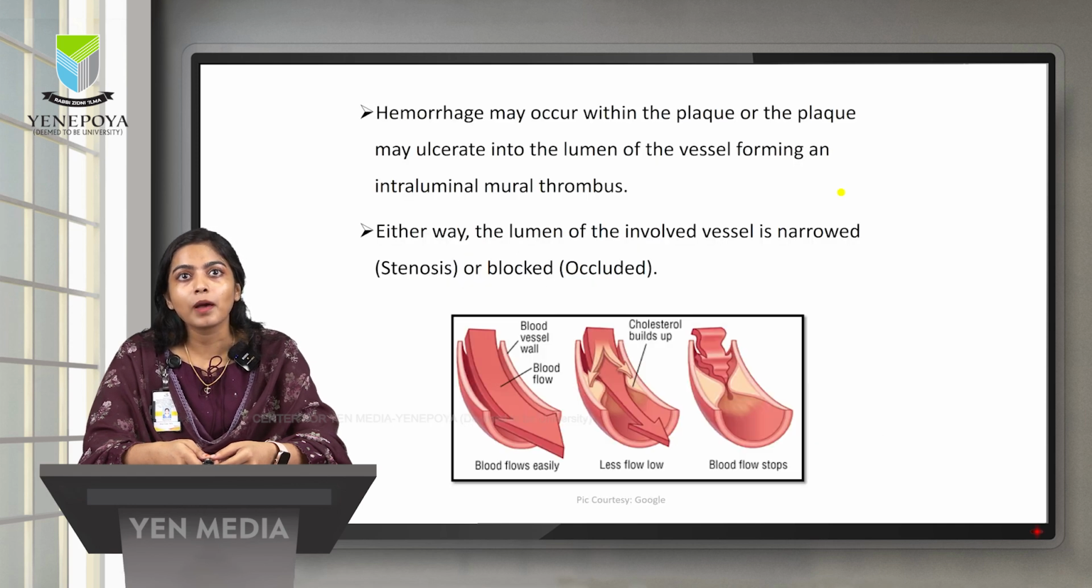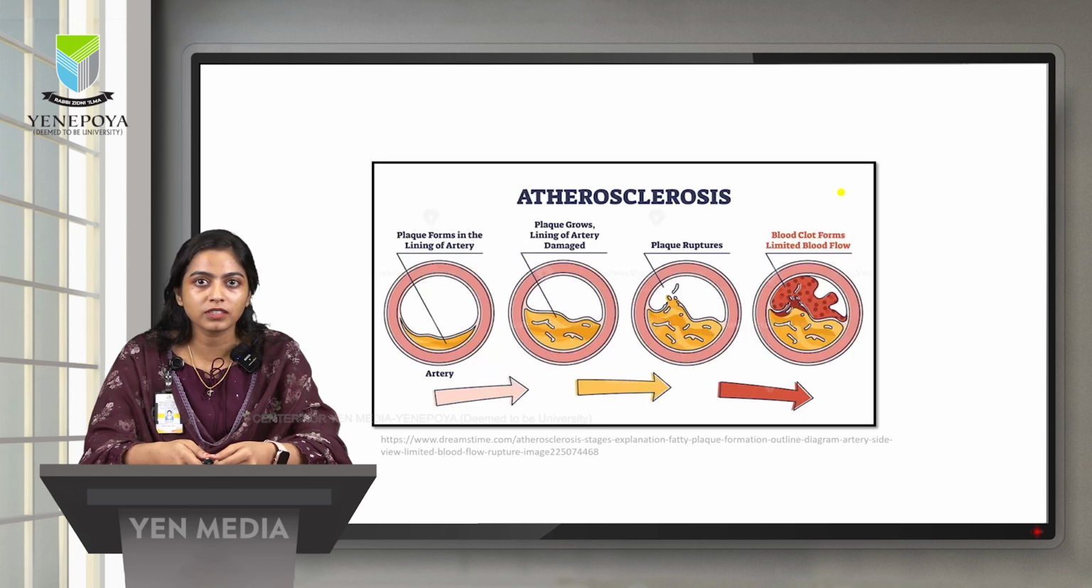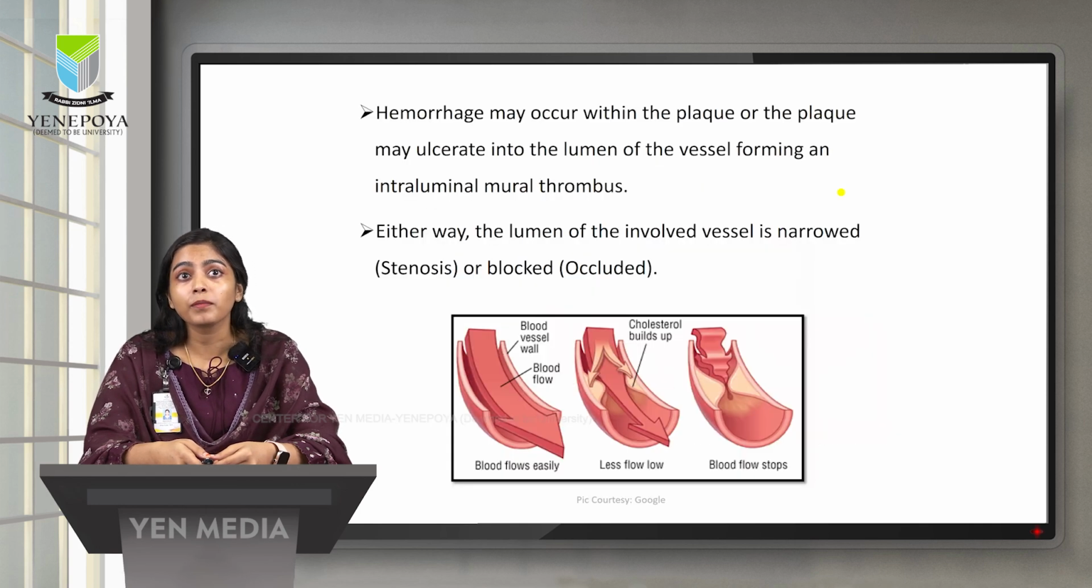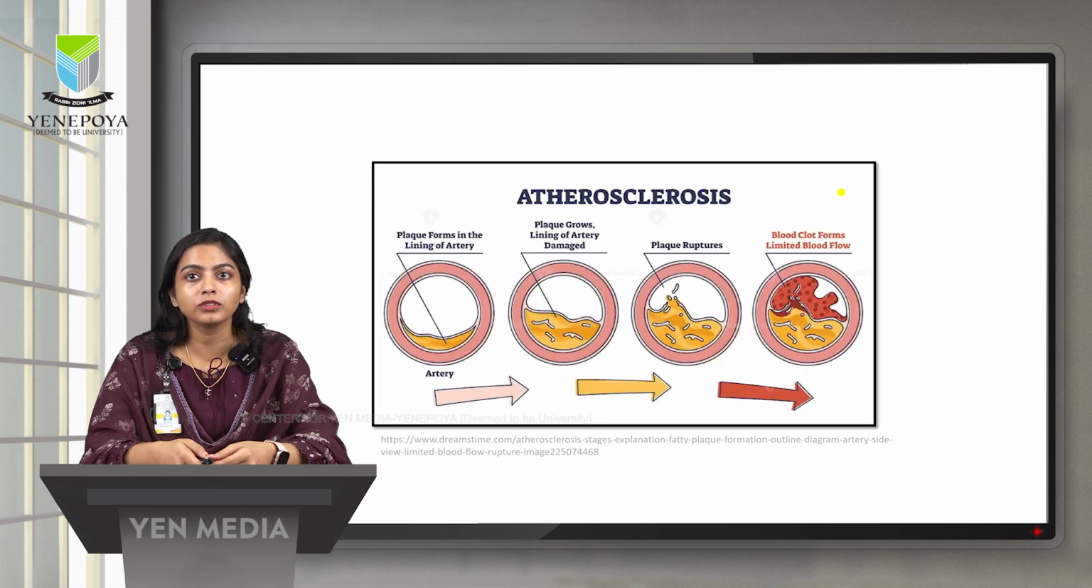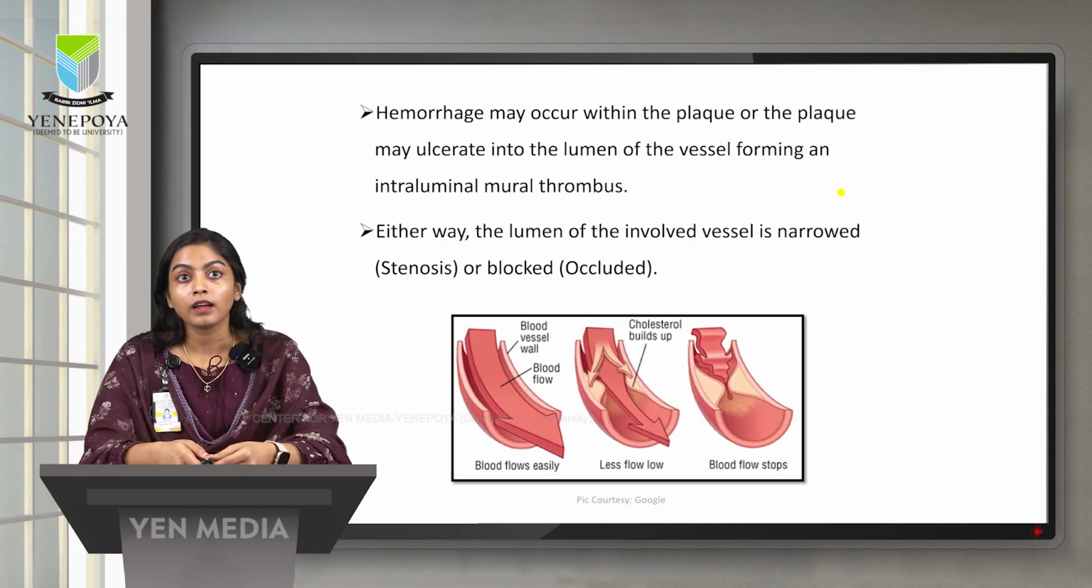Here the hemorrhage may occur within the plaque, which is the yellow part, or the plaque may ulcerate into the lumen of the vessel, forming the intraluminal mural thrombus. The last picture shows plaque along with the thrombus, present in the luminal region. That is why it is called intraluminal mural thrombosis. Either way, the lumen of the involved vessel is narrowed or blocked. Narrowing is otherwise called stenosis. Blockage is otherwise called occlusion.